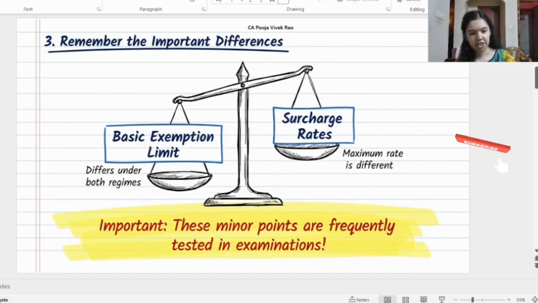Then the surcharge rate. The maximum surcharge rate is also different under the default and the optional tax regime. These may appear like minor points, but they are frequently tested in the exam. Hence, as mentioned earlier, make notes on the default tax regime and the optional tax regime and write the differences in the provisions so that you can revise one day before the exam.